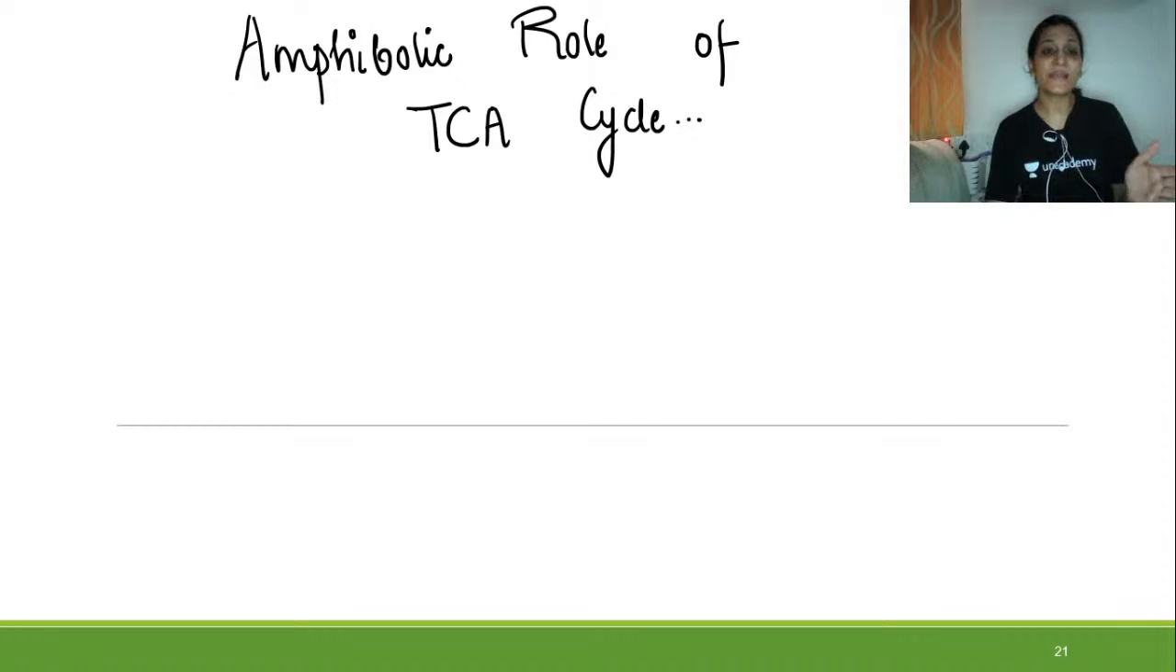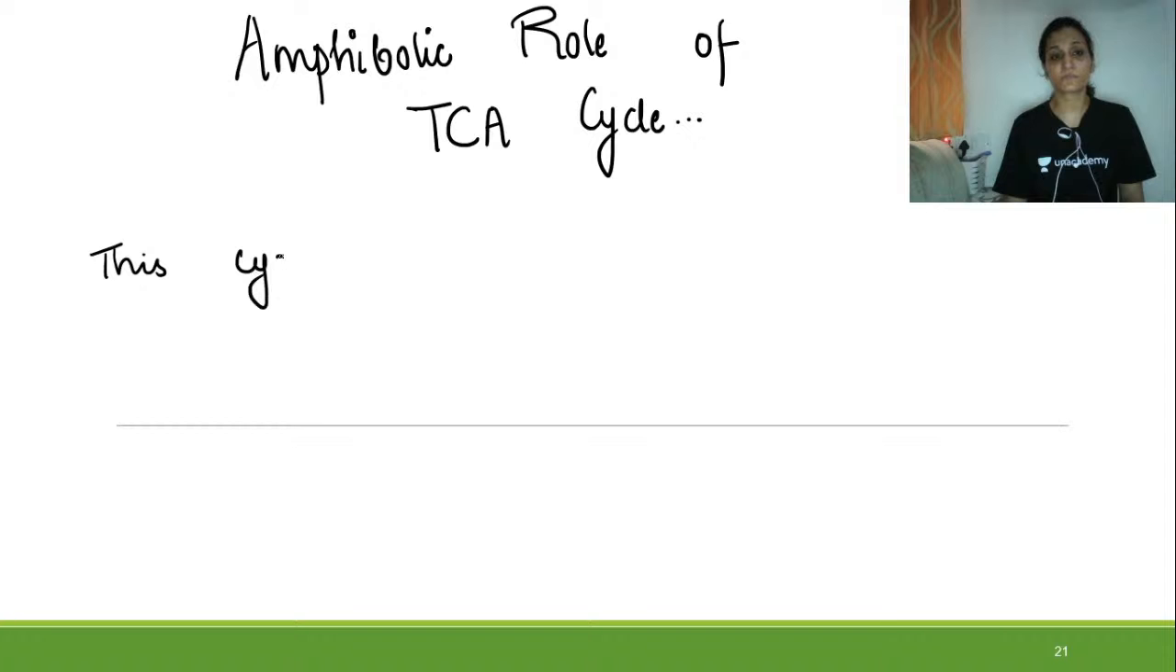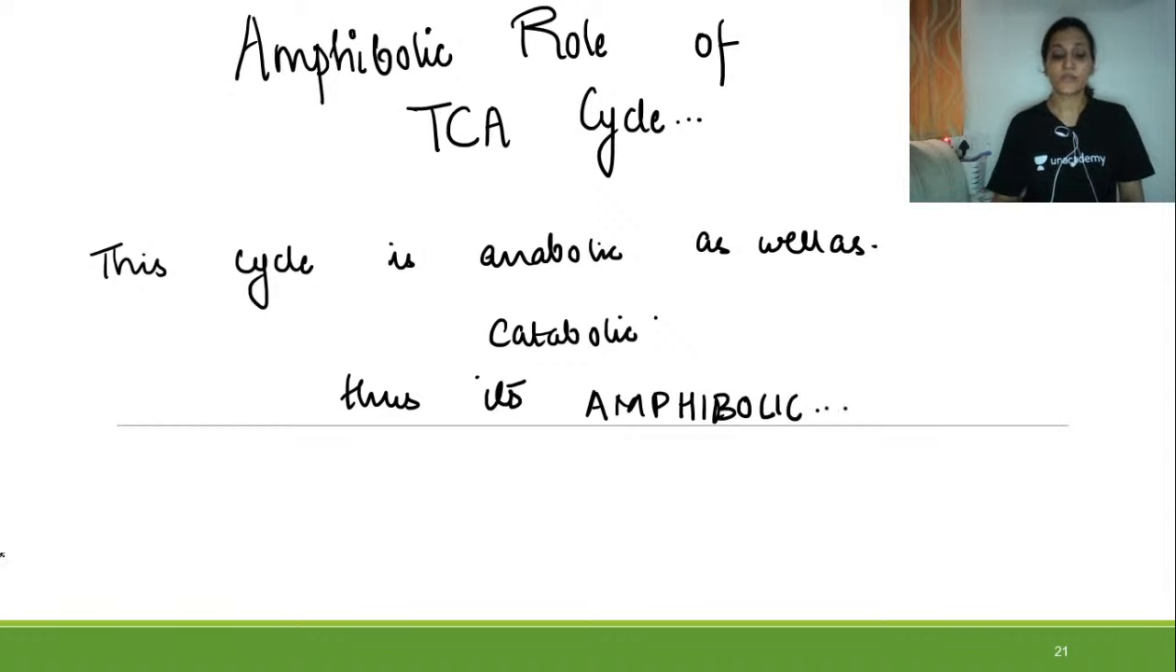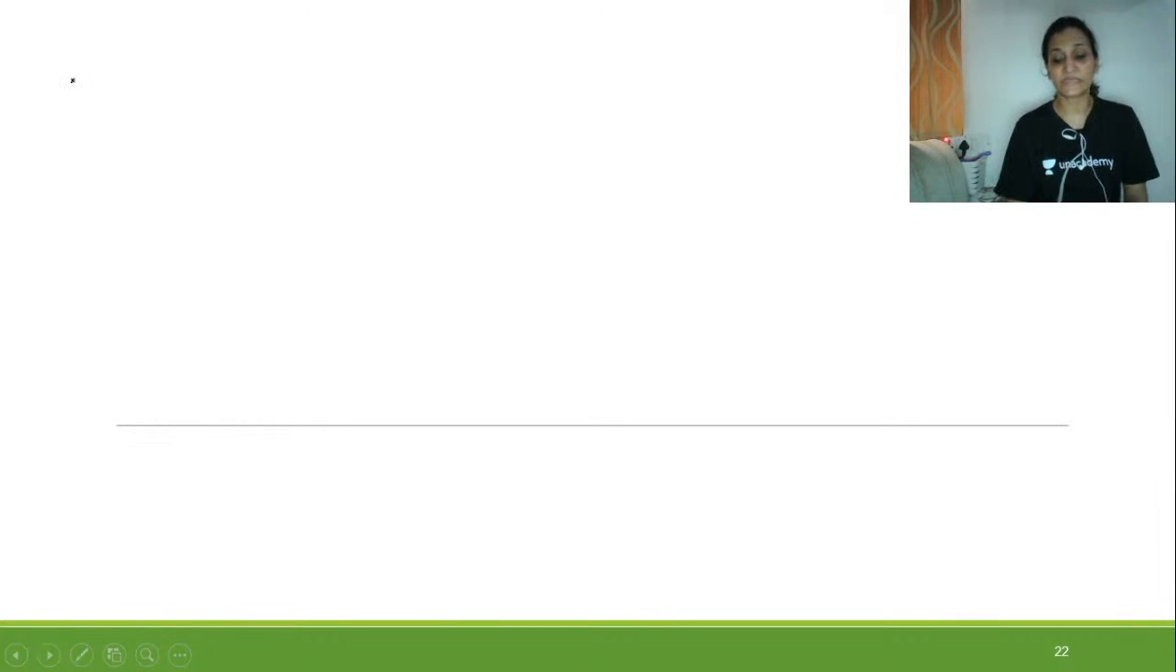Now we are going to read the amphibolic roles of the tricarboxylic acid cycle, right? First of all, we'll write that this cycle is anabolic as well as catabolic. Thus, it's amphibolic, right? Now see where all the intermediates act as amphibolic.